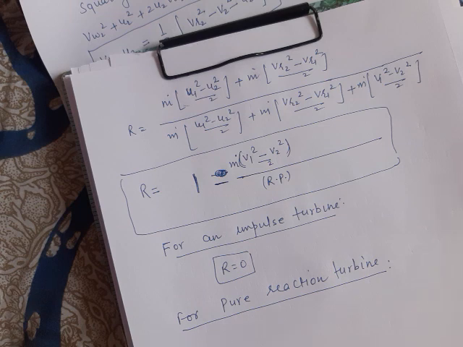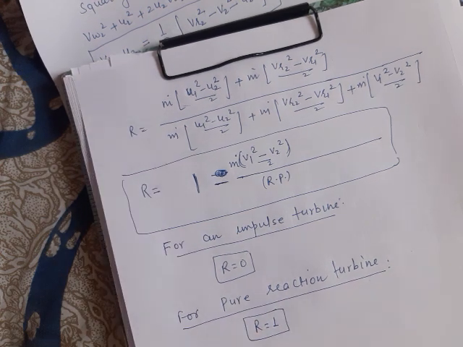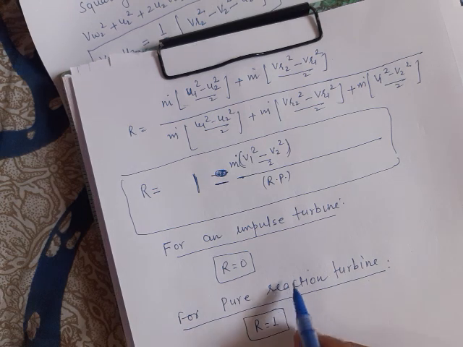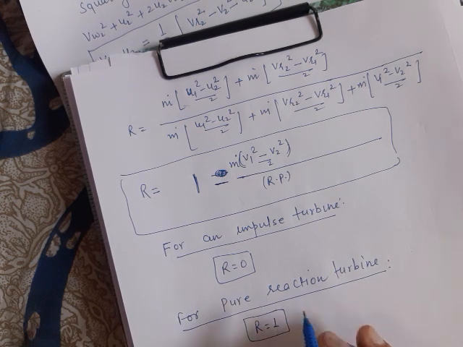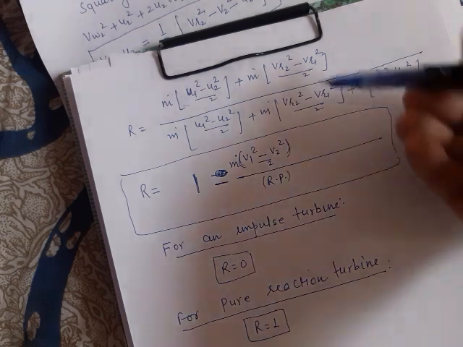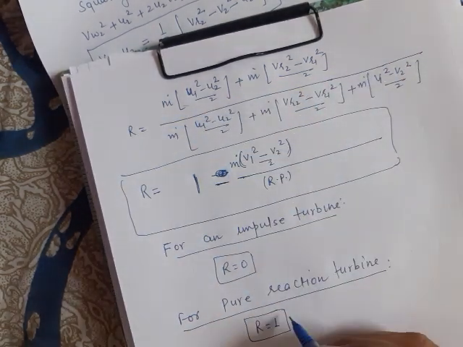In a pure reaction turbine, there is no contribution of kinetic energy, only the contribution of pressure energy. So both the terms in the numerator and denominator would be the same. Therefore, the degree of reaction is 1.